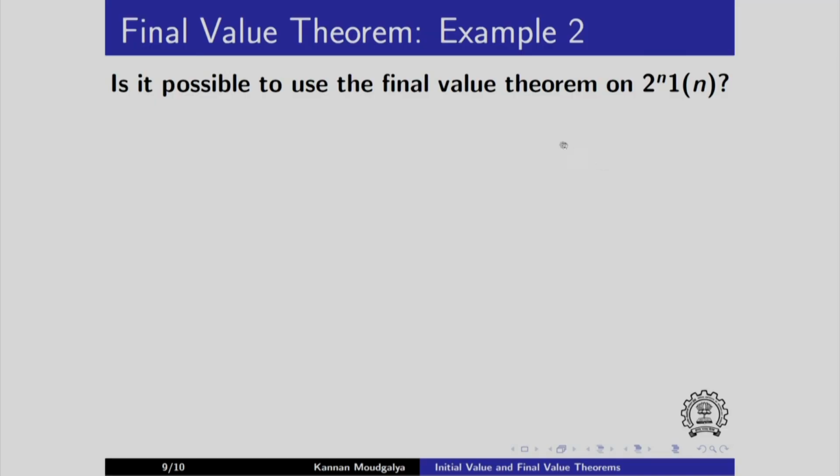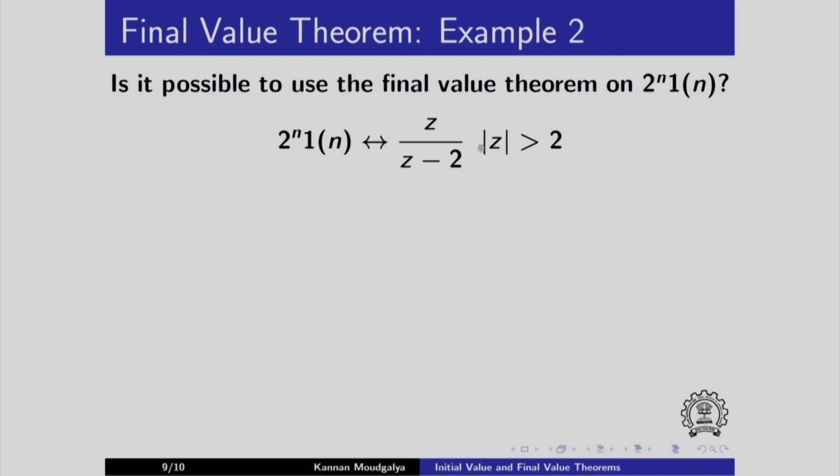I will next give an example that demonstrates that one should not apply final value theorem blindly. I have this question, is it possible to use the final value theorem on 2 power n into 1 of n? Here is the time domain sequence, here is the z transform.